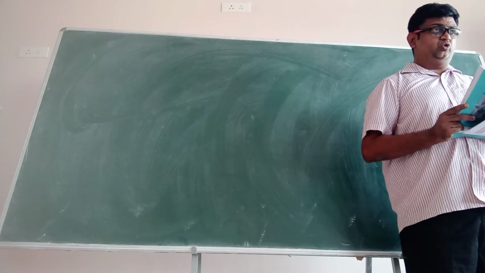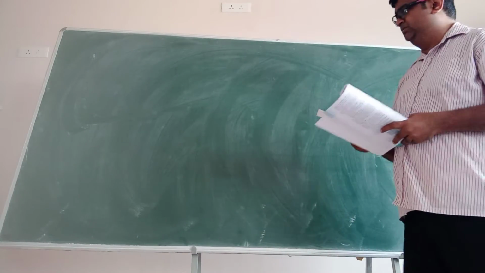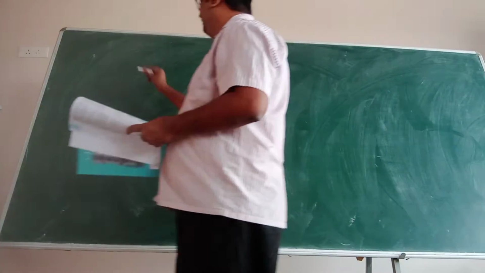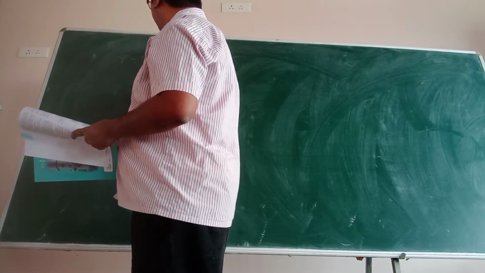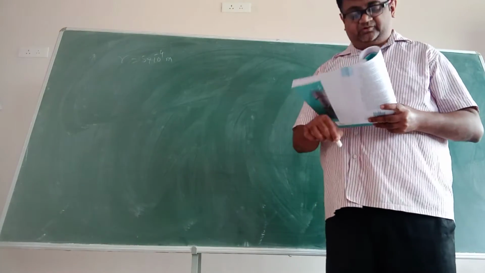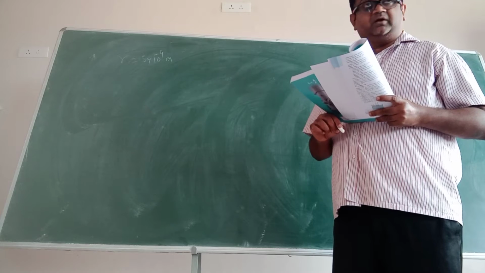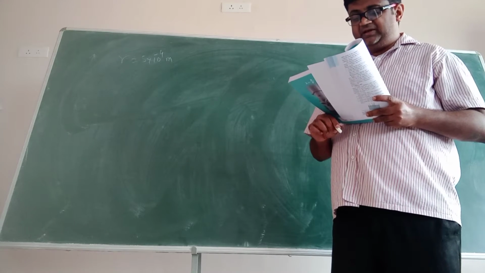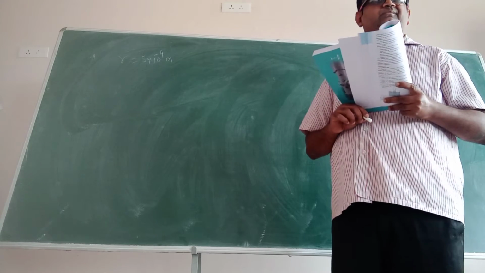A capillary tube of radius 5 into 10 to the power minus 4 meters. Which r he has given? Small r is equal to 5 into 10 to the power of minus 4 meters. Okay. Always work in SI units. In a beaker filled with mercury, the mercury level inside the tube is 8 into 10 to the power of minus 3.